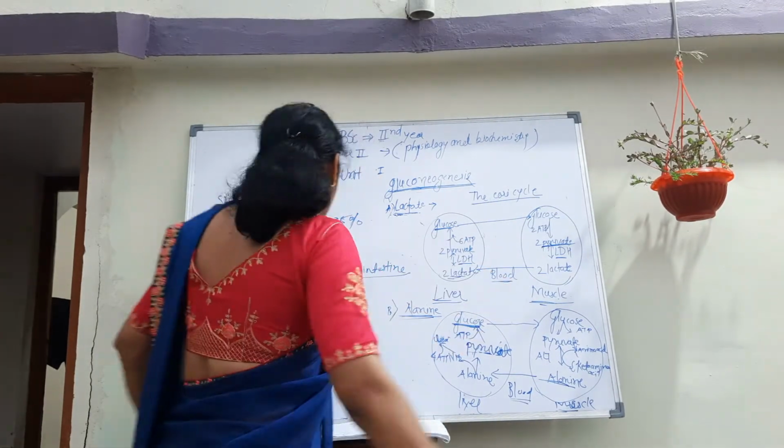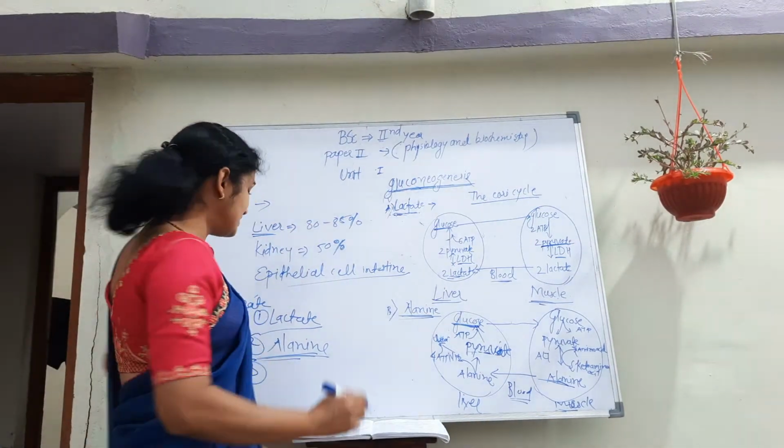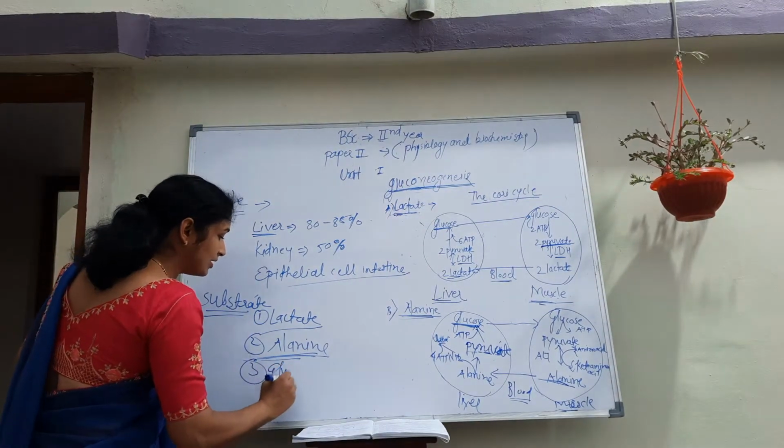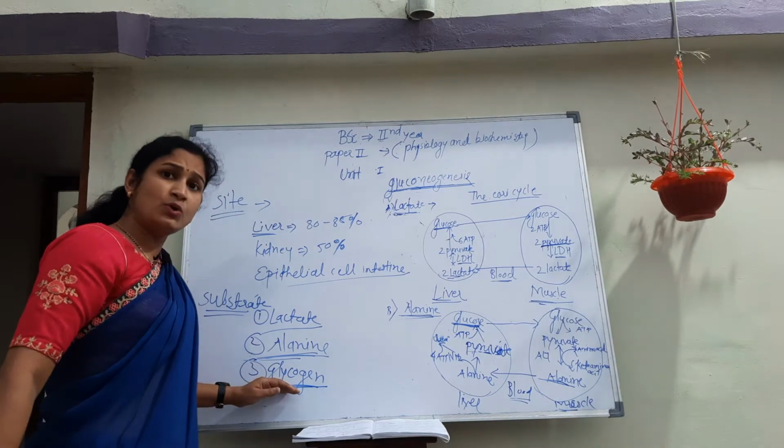Okay. Now we see the third substrate of gluconeogenesis, that is glycerol. This glycerol is found in adipose tissue, formed by the lipolysis of triacylglycerol. Where is it formed?